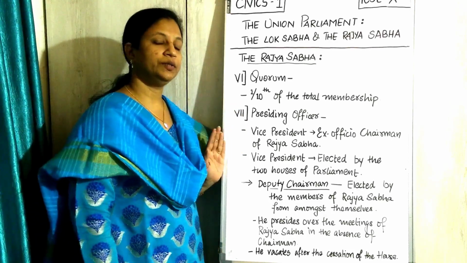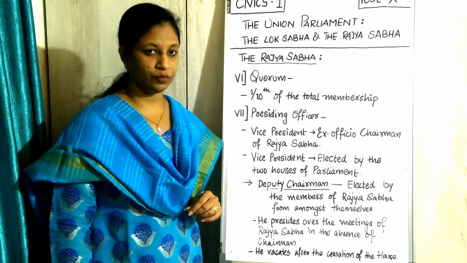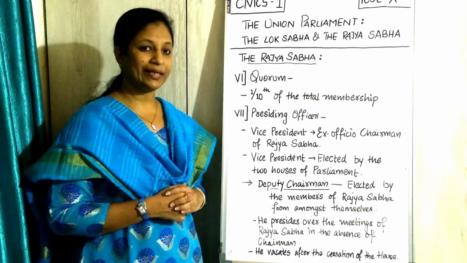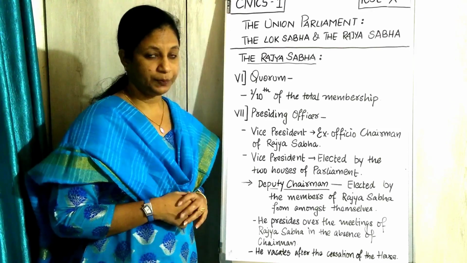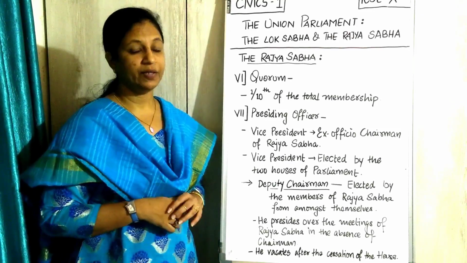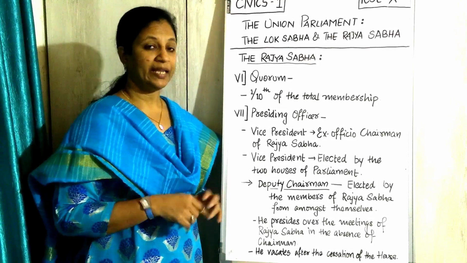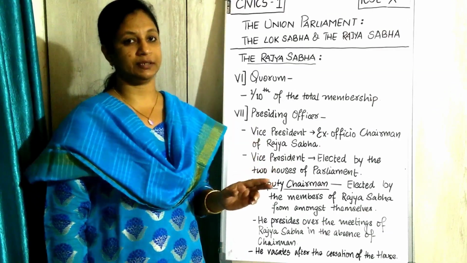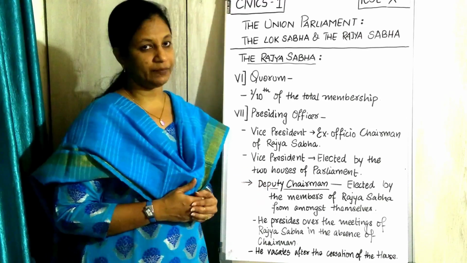Next one we are looking into is the presiding officers, who are going along with the whole of the sessions, who are carrying them out. There we said it is the speaker. Here we have the chairman, and the chairman of this Rajya Sabha will be the vice president. By default he will be the vice president.